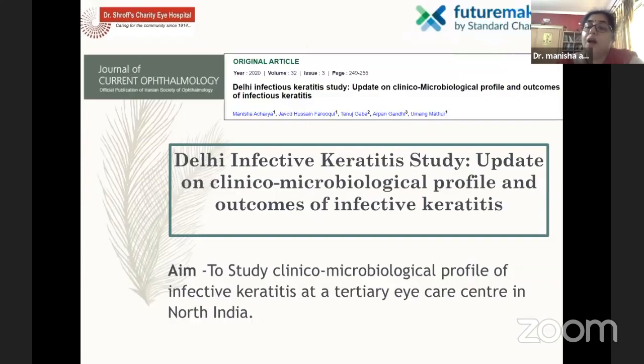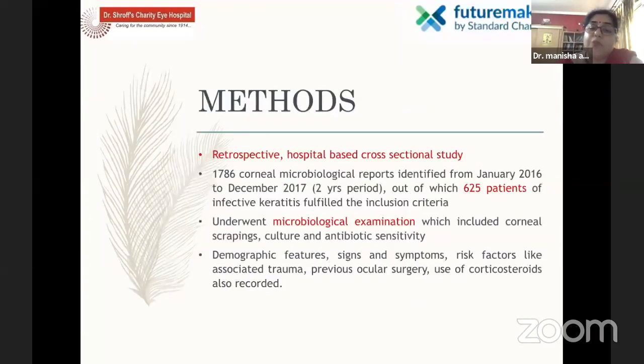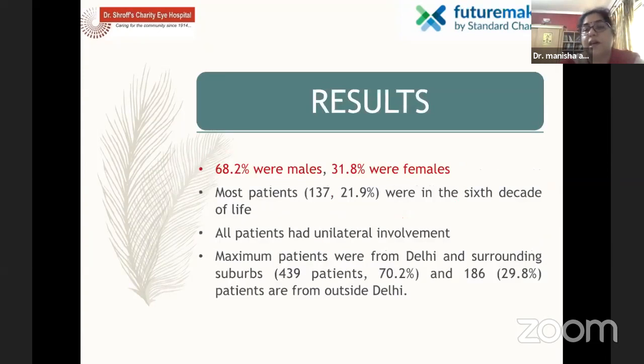So, what is actually the clinical microbiological profile, and how do we assess the outcomes of keratitis? So we did this study, we call it the Delhi Infective Keratitis Study, with an aim to study the clinical microbiological profile of infective keratitis at a tertiary eye care center in North India. It was a retrospective hospital-based cross-sectional study with 1786 corneal microbiological reports identified within a 2 year period, and 625 scrapings of infective keratitis which fulfilled the inclusion criteria. A microbiological evaluation was done, and demographic profiles, signs, symptoms, risk factors associated, and the outcomes were assessed.